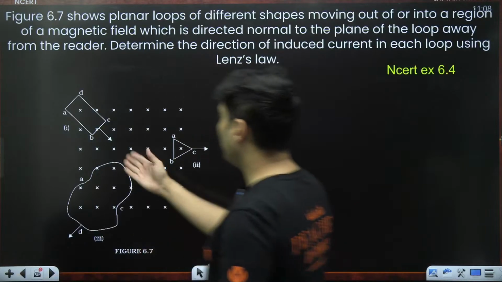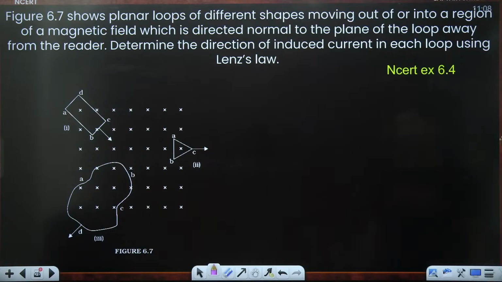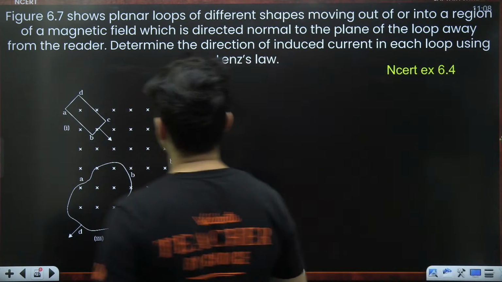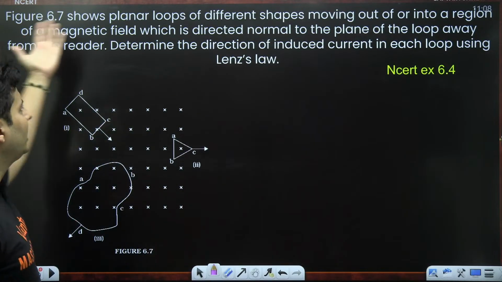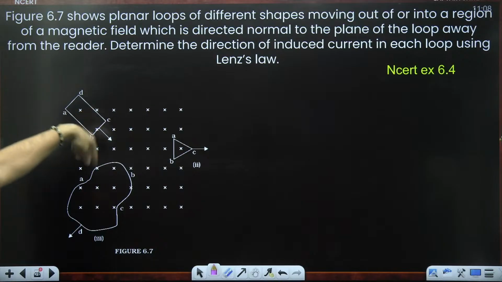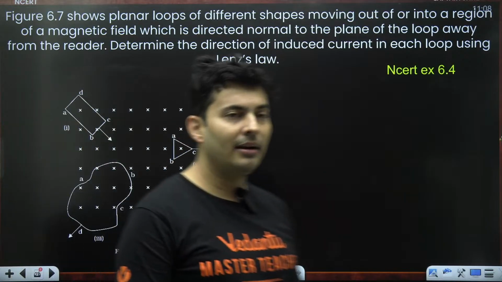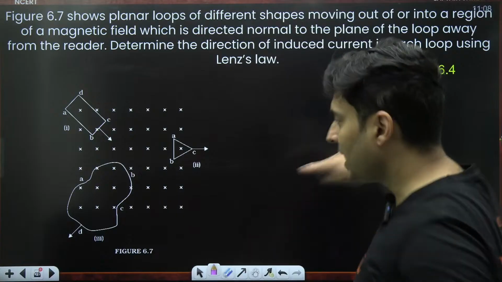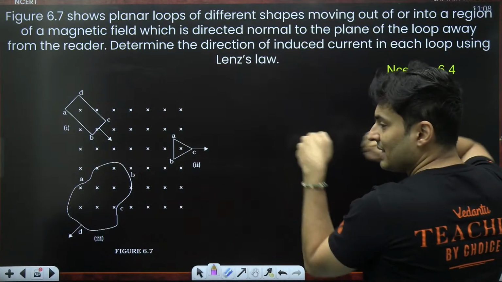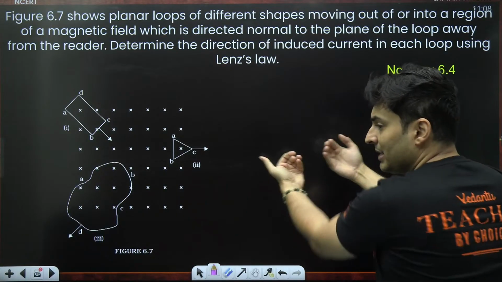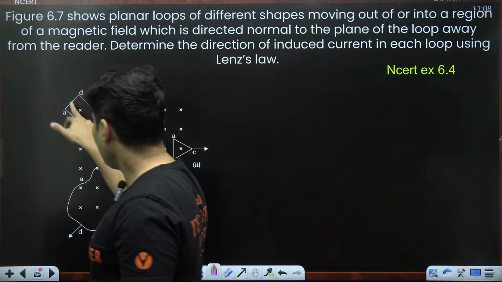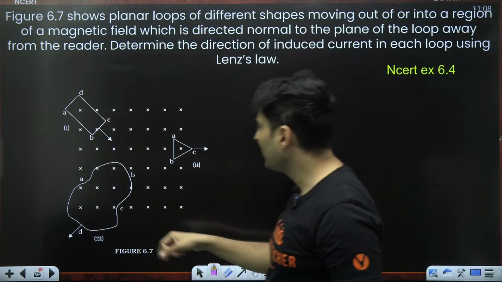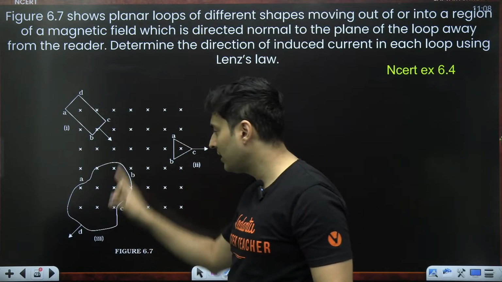So, let's try to see some examples over here. The figure shows loops of different shapes moving in or out of the region of a magnetic field which is directed into the plane. What are these crosses showing? Magnetic field. Cross means going away from you, inside the plane of the board. Dot means it is coming towards you. So, this coil is coming in, this coil is going out, only this much region is magnetic field region.